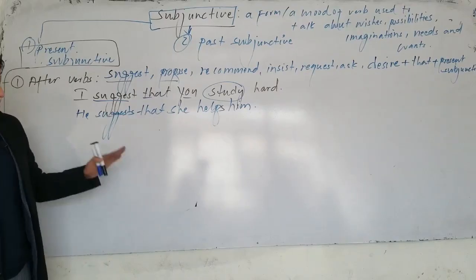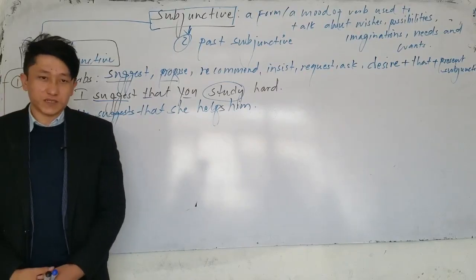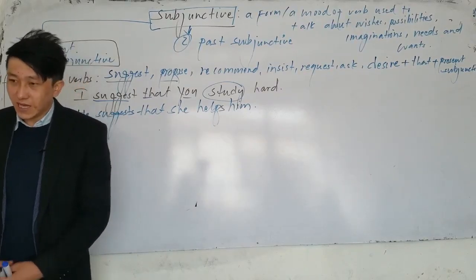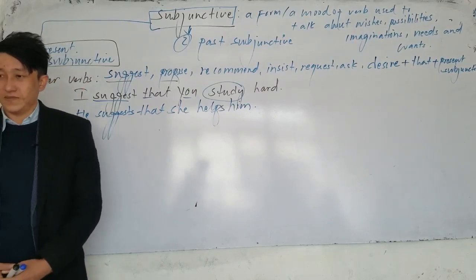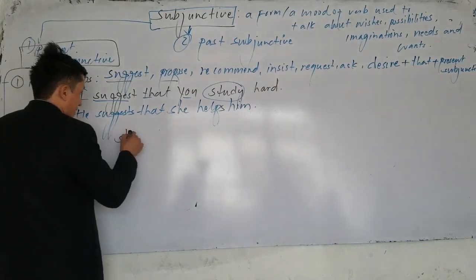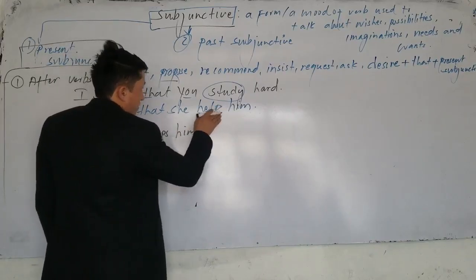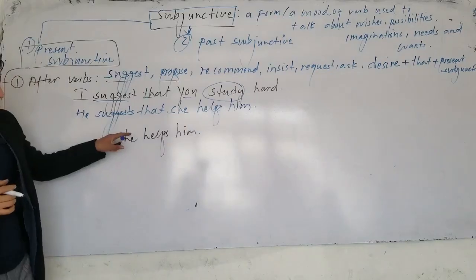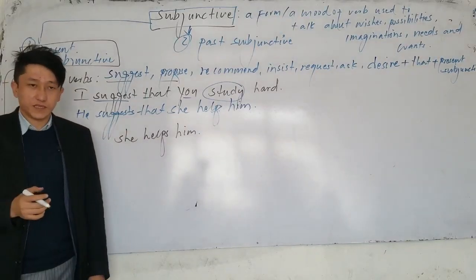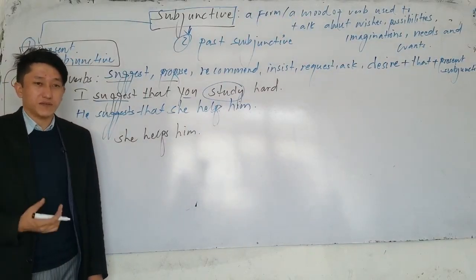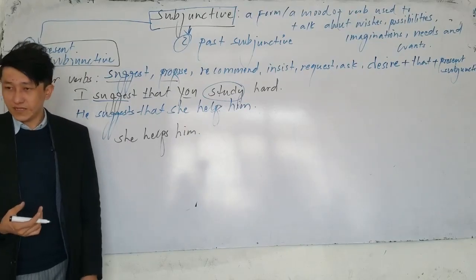So what is the difference between simple present tense and present subjunctive? In simple present tense, the action happens. Look, if I say she helps him, what is the difference between she helps him and present subjunctive, where we don't say she helps him? If I say she helps him, it's a simple present tense. It happens, or it's a fact. It's a fact, she helps him.